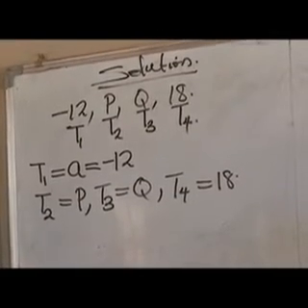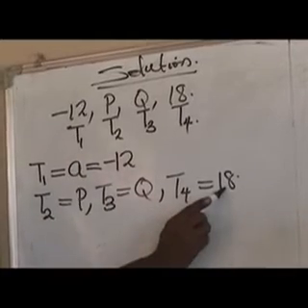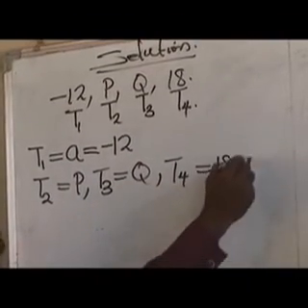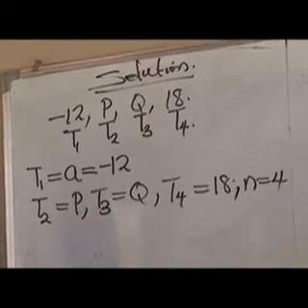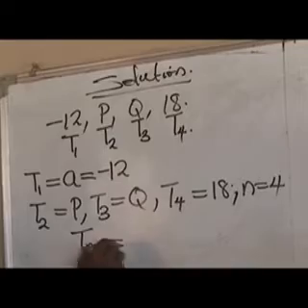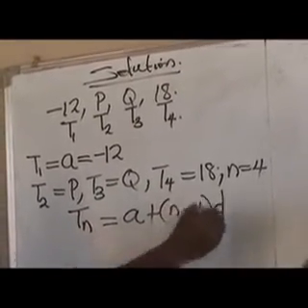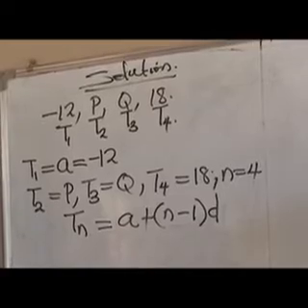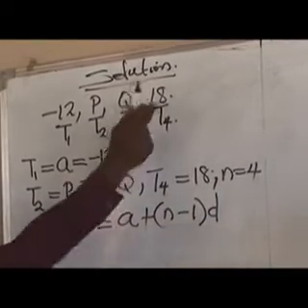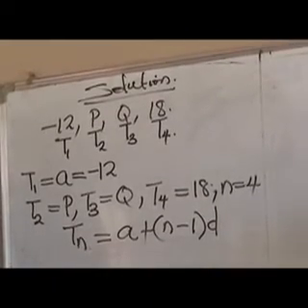18. What do we do? Remember that where we have T4 as 18, by implication, the n that is silent, it means that n is equal to what? 4. The number of terms here. From our formulas, we have Tn equals A plus bracket n minus 1 bracket close D. Are we together? You observe that these two values, 18 and minus 12, is what I'm going to lay my emphasis on in order to get what I want.